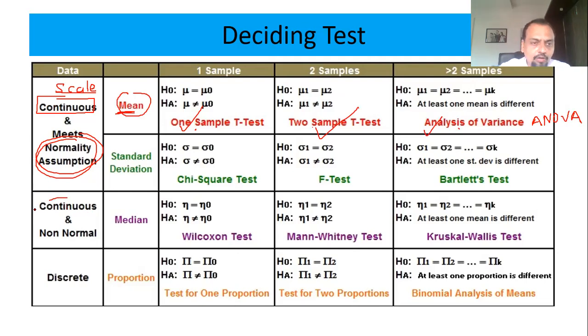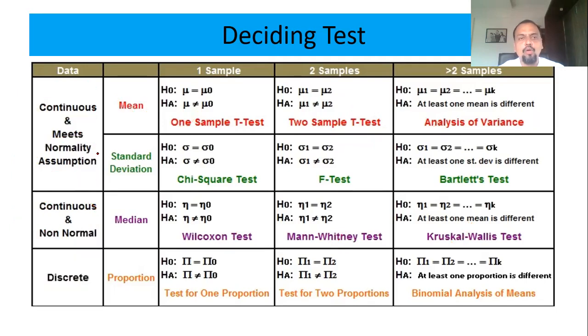And if it is not normal, ये scale है पर वो normal नहीं है, then you have to go for a non-parametric test. One sample t-test की जगह Wilcoxon test, two sample t-test की जगह Mann-Whitney u-test, और ANOVA की जगह आपको Kruskal-Wallis test करना है. So this is a non-parametric test if you want to check for a scale data.